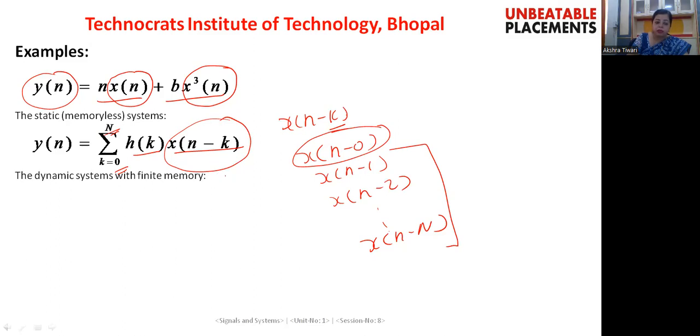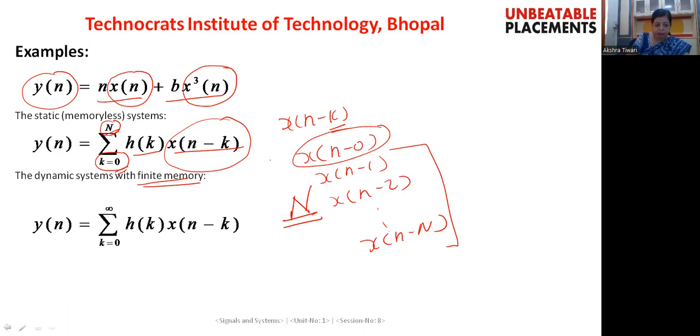And here you can also see that the number of memory elements required is from k equals 0 to n. So we have to store memory for n values only. Therefore, this system is a finite memory system. On the other hand, if you look at this expression, y(n) is equal to the summation from k equals 0 to infinity of h(k) x(n minus k).